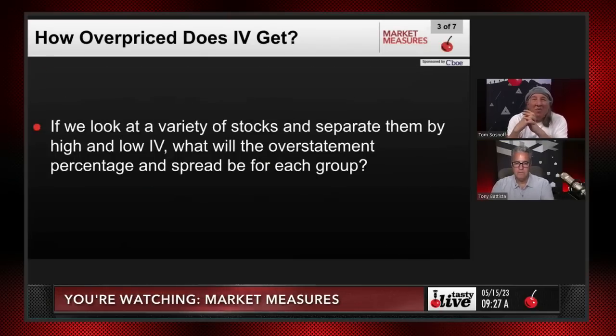If we look at a variety of stocks and separate them by high and low implied volatility, what will the overstatement percentage and spread be for each group? Interesting. In other words, will the overstatement be higher for high volatility, or would it be higher for low volatility, or will it be the same? I don't know. Let's take a look.